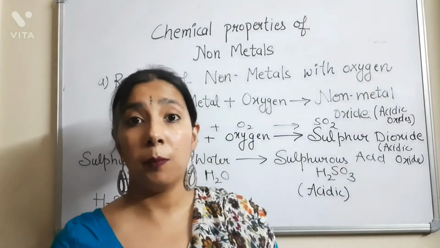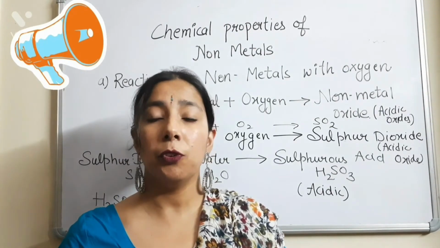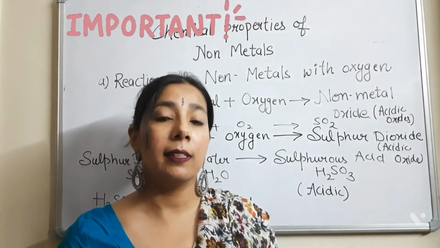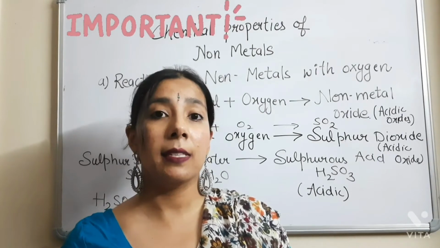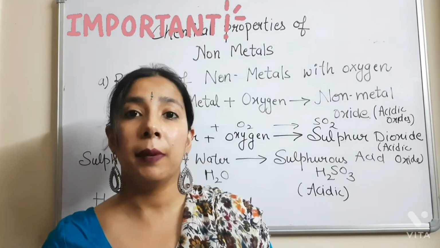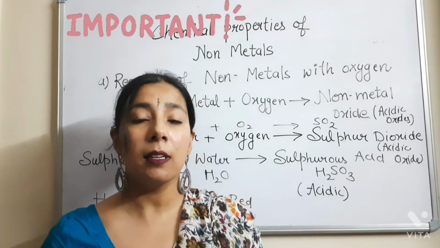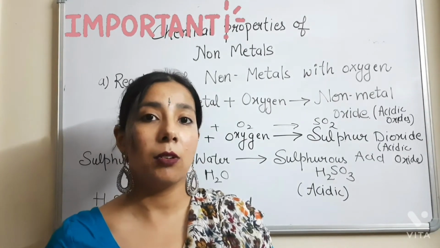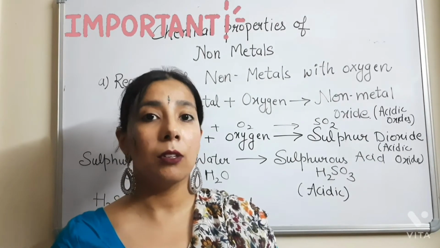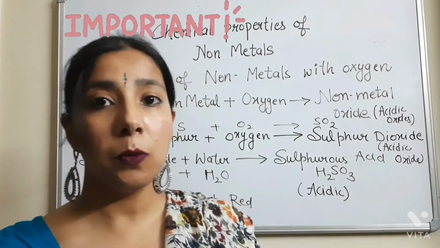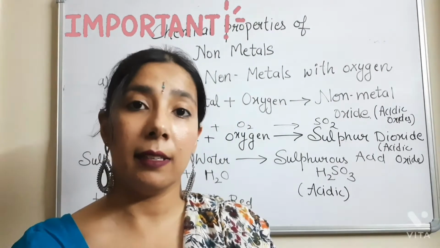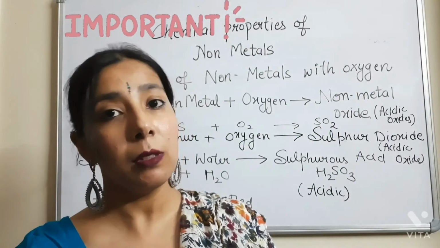This is an important question from the examination point of view. If the question says there is an element X that makes acidic oxides, and asks whether that element may be a metal or a non-metal, your answer is that the element is a non-metal. If it makes an acidic oxide, then the element is a non-metal. So let's move to the second chemical property, the reaction of the non-metals with water.